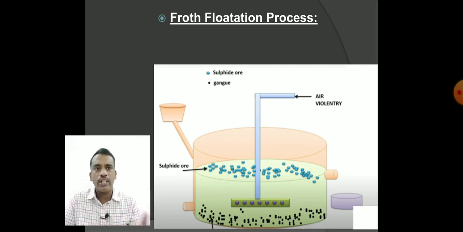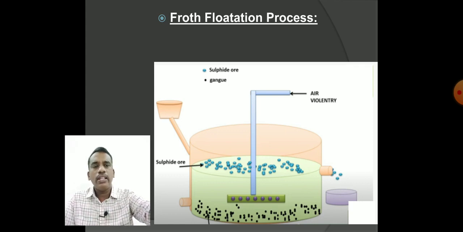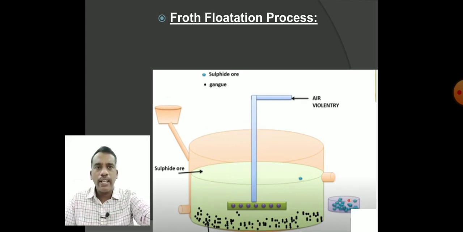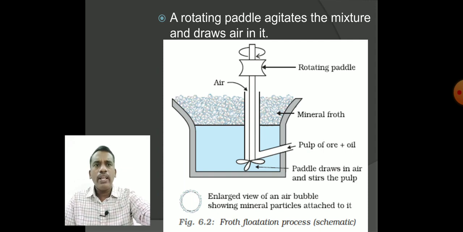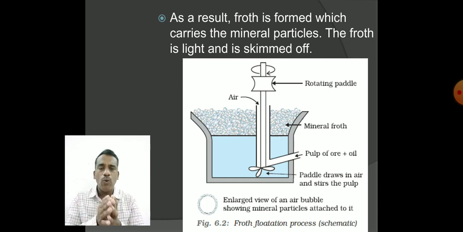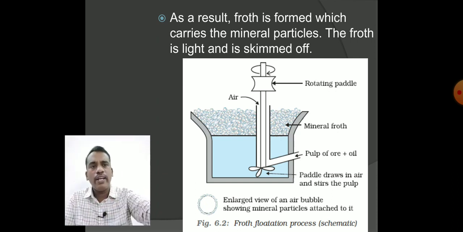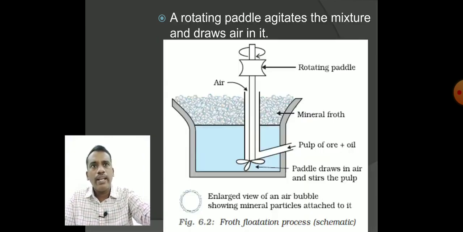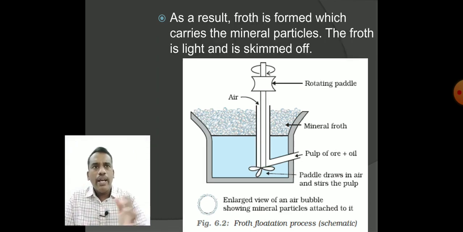Now the point is how to separate the sulfide ores and the gangue particles in the froth flotation container. We can separate out the complete froth with the sulfide ores into a container, and later we can separate the froth from the sulfide ores. First we collect the froth that has the sulfide ore in it, and now we are going to dry it.